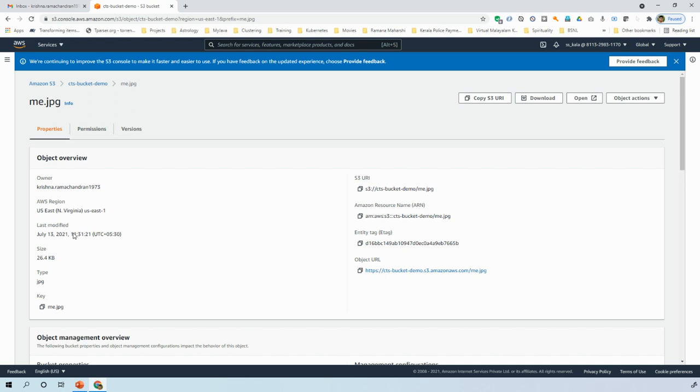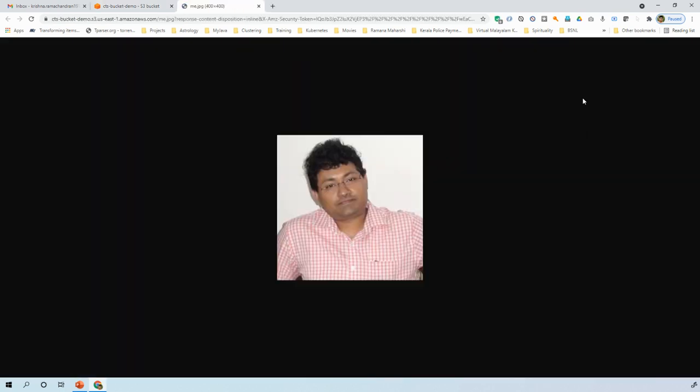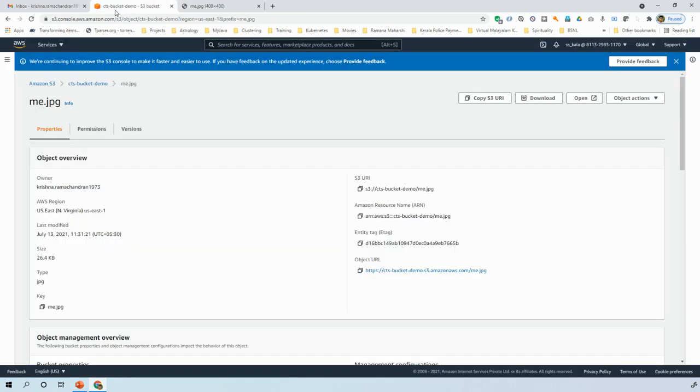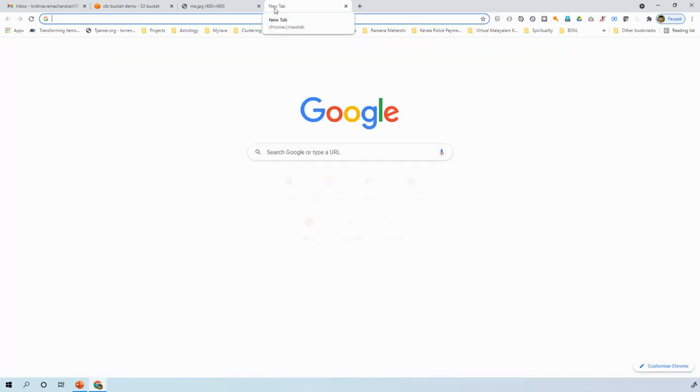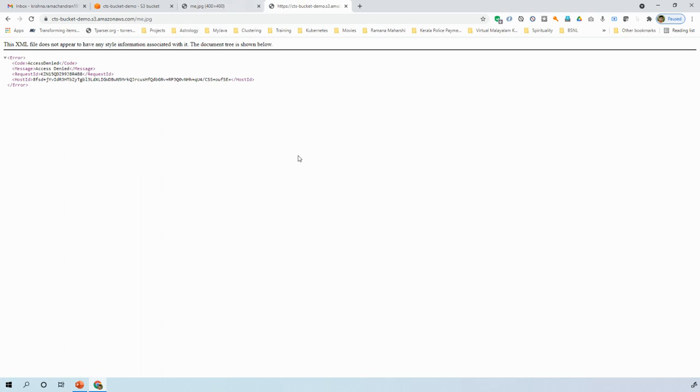The easiest way to see this in the browser is to click on this particular button called open. If I click on it, it will open up a new tab, and I will be able to see my image or whatever file you uploaded. There is another URL that has been specified here. I can use that too. Let me copy it out, take a new tab, and then paste it and view the image. No, it is telling access denied.